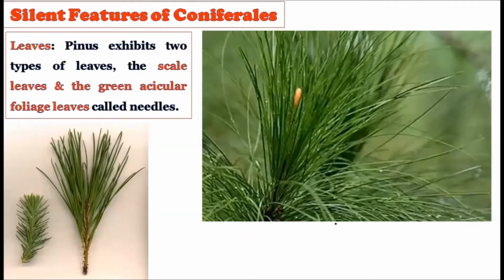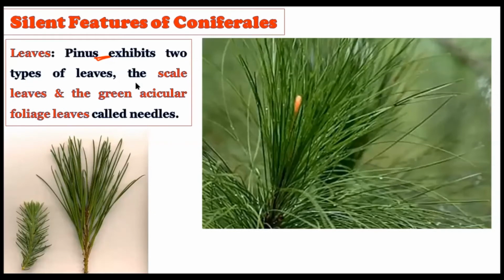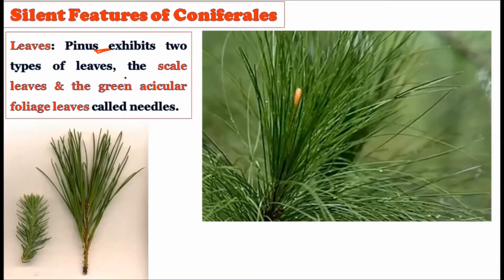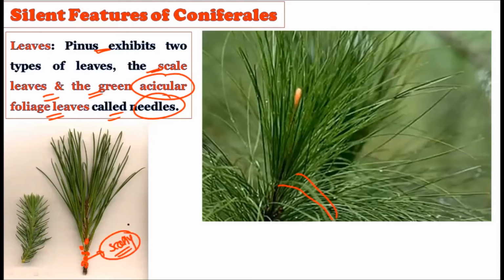See the leaves. Okay, how are the leaves of the Pinus? The Pinus possesses two types of leaves. The very first type is the scaly leaves, and the other is the green foliage leaves, which are called needles. So needle-like leaves are there, and scaly leaves are there. Scaly leaves are present at the base of a particular needle-like leaf. All these are considered scaly leaves because they do not grow much in length, and they generally show the presence of a scar on the stem. Generally, we have to take a close inspection of the plant if we want to find the scaly leaves.